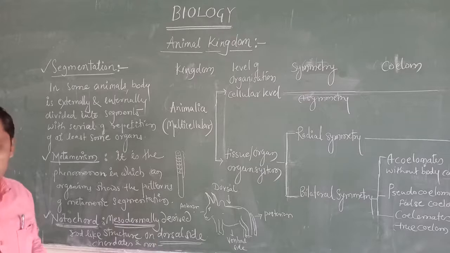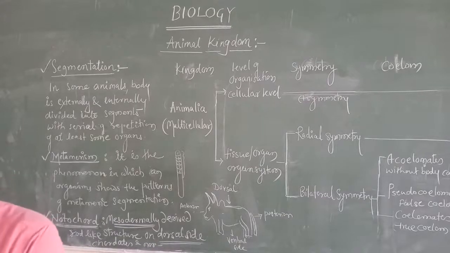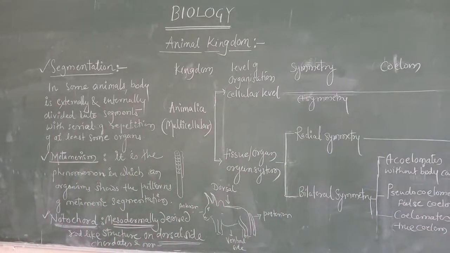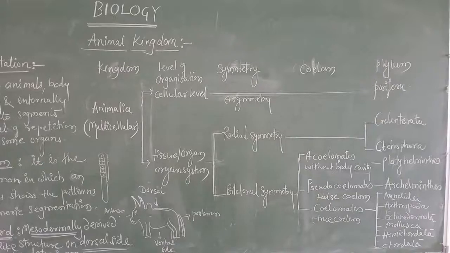Now we are going to study the next point, that is classification of animals. Okay, now we are going to study the classification of animals.